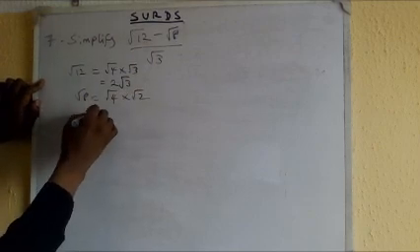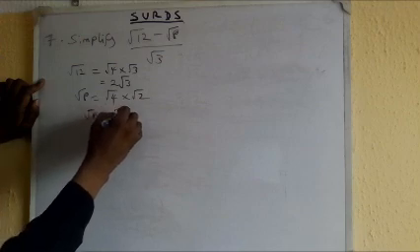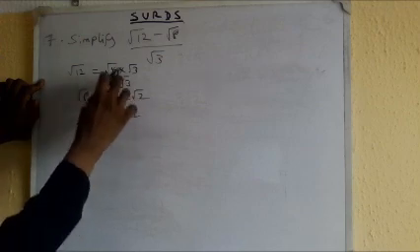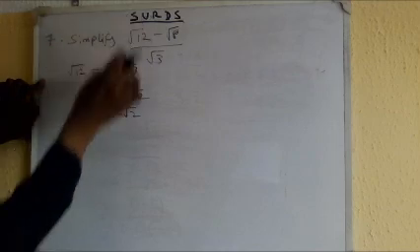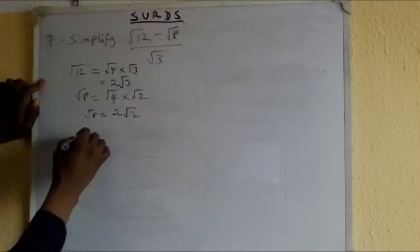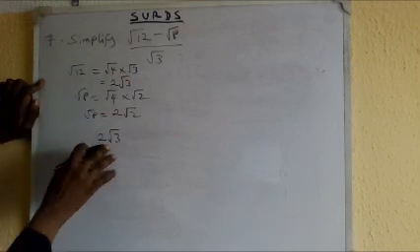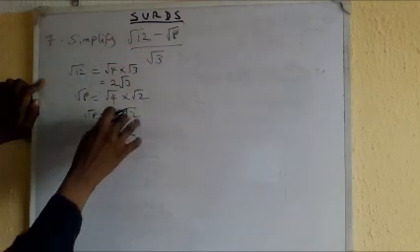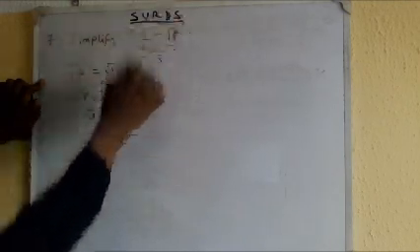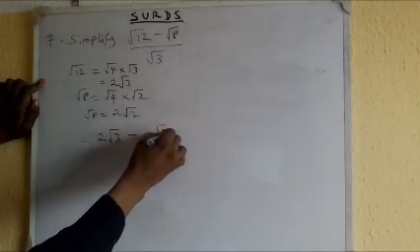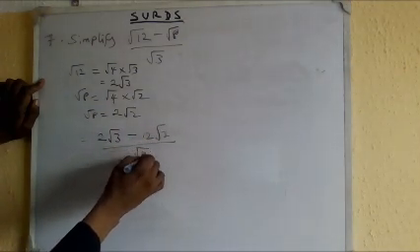So root 8 is the same thing as saying 2 root 2. So I can put this one for this and this one for this. So going ahead, I can now say 2 root 3, because this is also root 12, minus 2 root 2, which is also root 8, all over root 3.